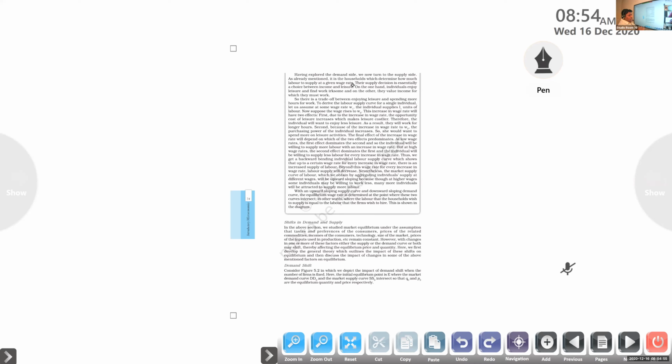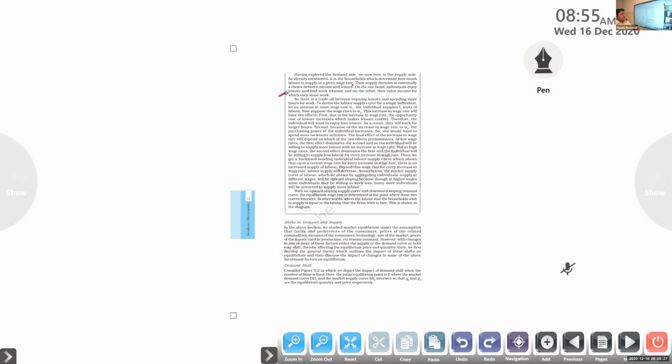The supply of labor is related to the choice between income and leisure. People can choose to work to get money, or they can simply sit at home and enjoy their leisure time. Two choices are there, and that's up to the people. Their supply decision is essentially a choice between income and leisure. On the one hand, individuals enjoy leisure, and on the other, they value income, for which they must work.